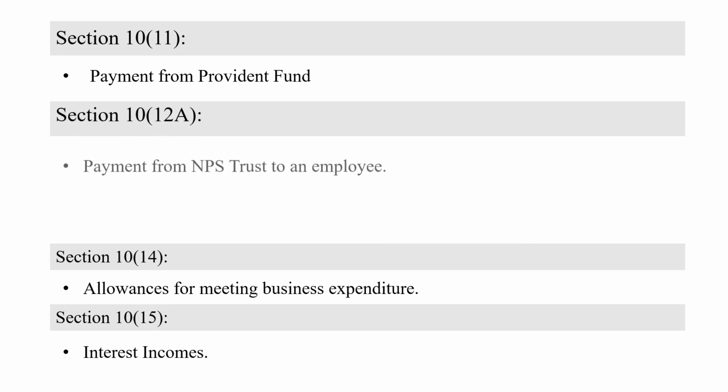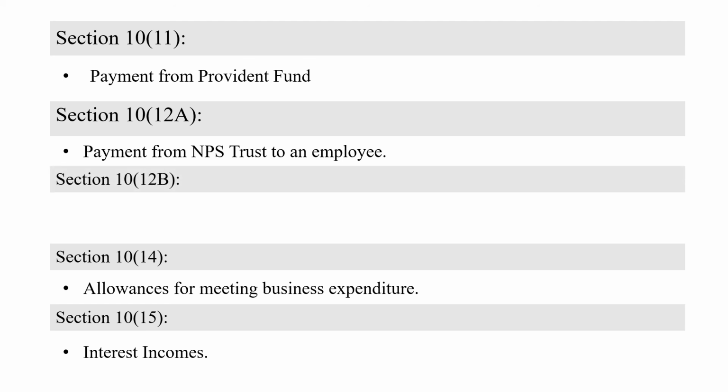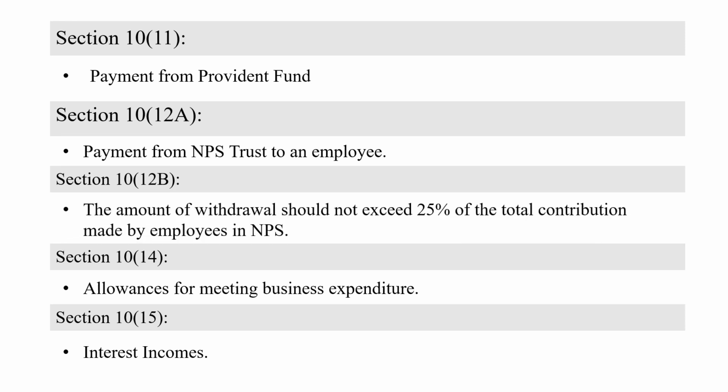Section 10, subsection 12A. This is payment from NPS, National Pension Scheme trust, to an employee. If an employee's salary is deducted to NPS, that would be a saving of the employee, and that is not going to be taxable. Section 10, subsection 12B.